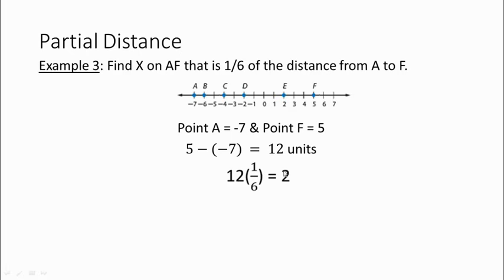So 12 times 1/6 is 2, but 2 is not your coordinate, okay? Because if you went to 2, that looks more than 1/6 of the distance from A to F. From A to F, 1/6 of the distance should be close to A, not close to F. So what you do is you add that value, you add 2 to the coordinate of A, negative 7. So you get negative 5. So we put a dot right here with x being at negative 5. That's 1/6 of the distance from A to F, okay?